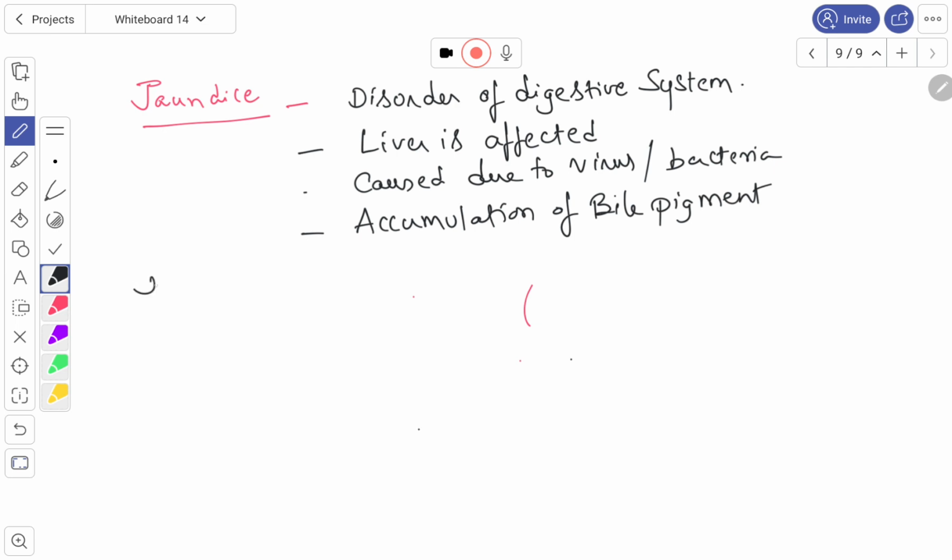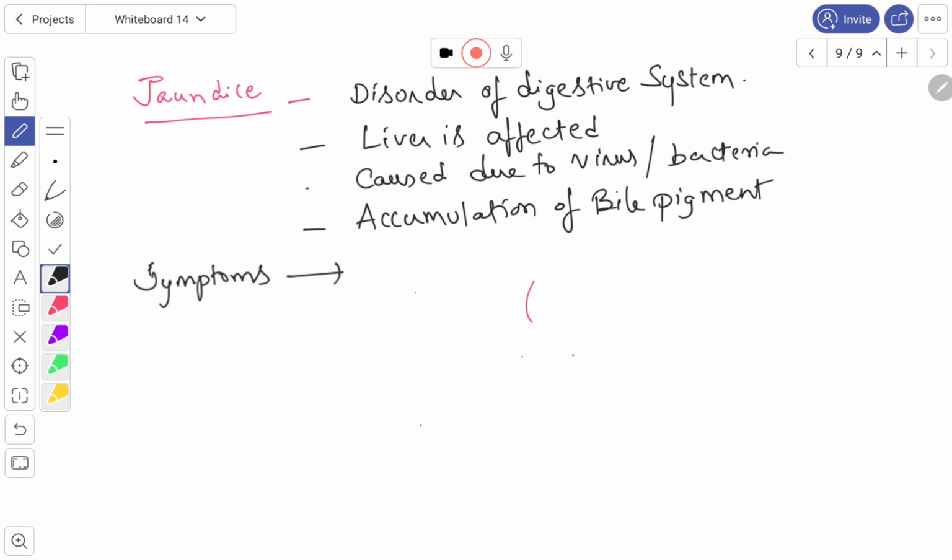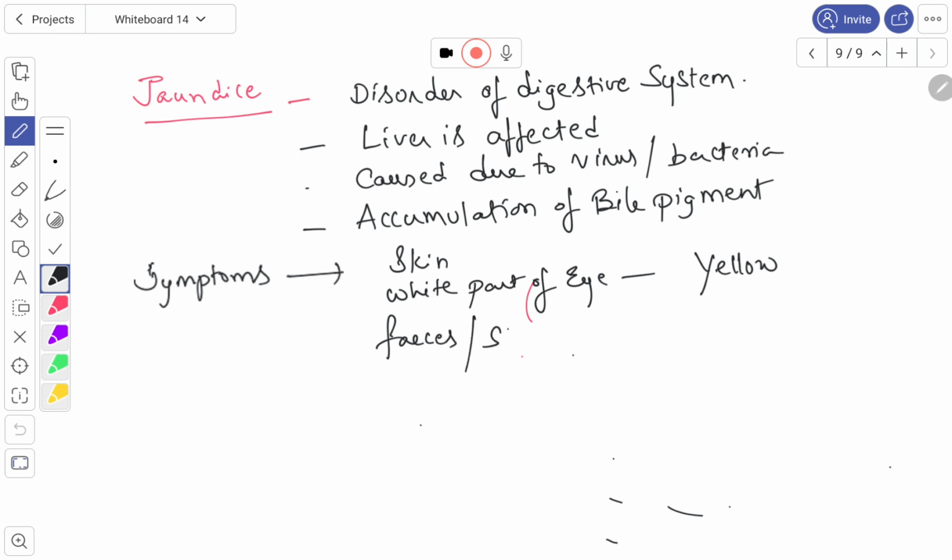Symptoms. Symptoms include the skin and the white part of the eye turning yellow, and the feces or stools appear grey in color, or sometimes they are colorless.